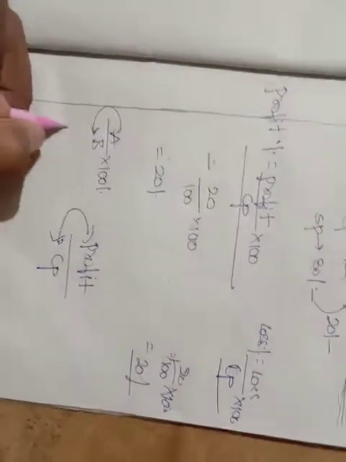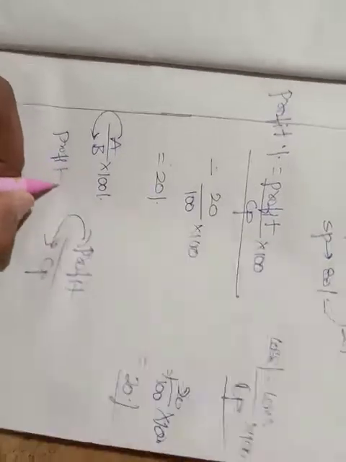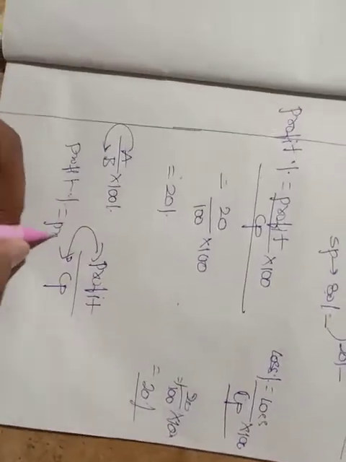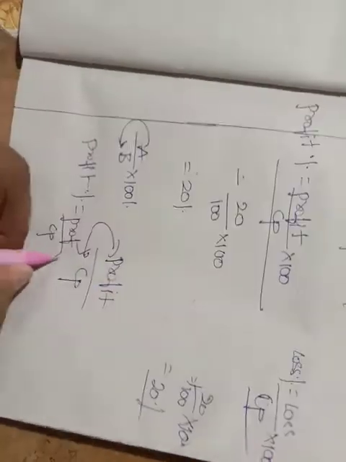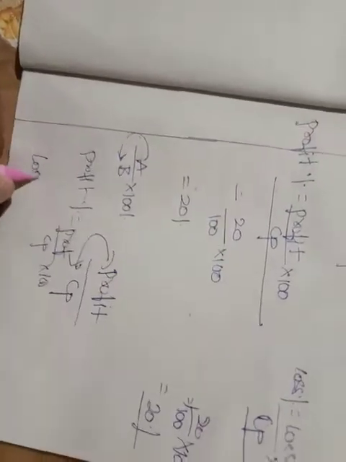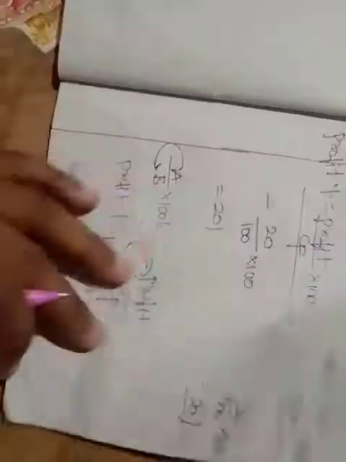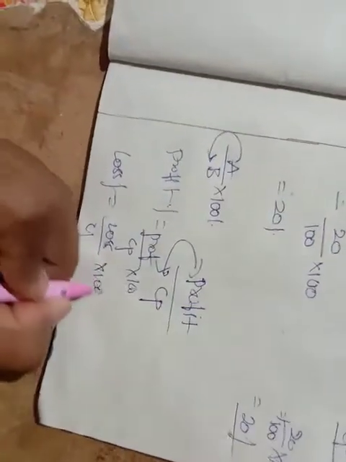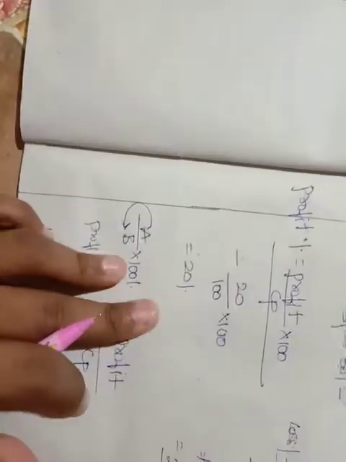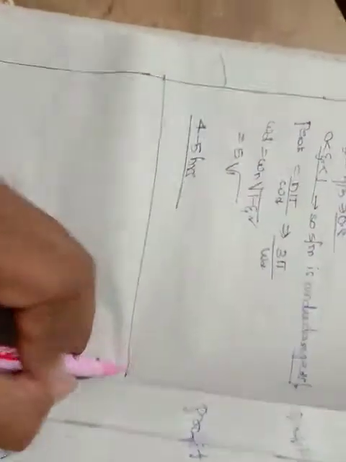So that's what profit percentage is equal to profit by cost price into 100. In the same manner, loss percentage is equal to loss by cost price into 100. Getting the point, friends? Are you getting the concept? Now let me go through a few sums so that you will get the conclusion.